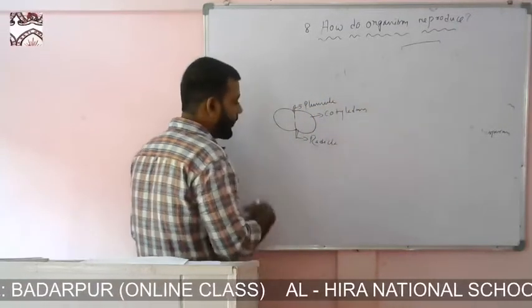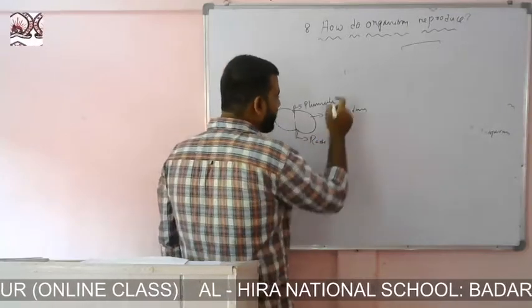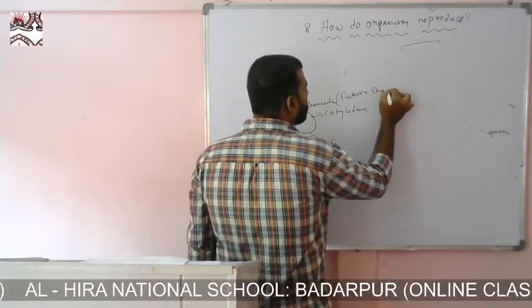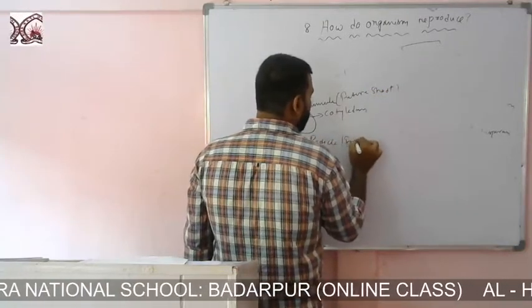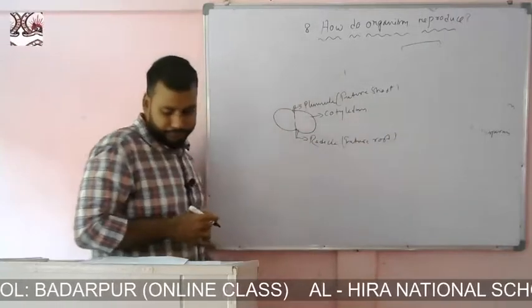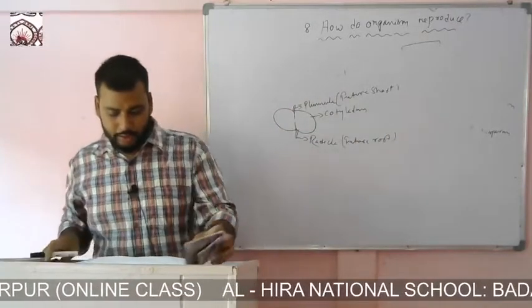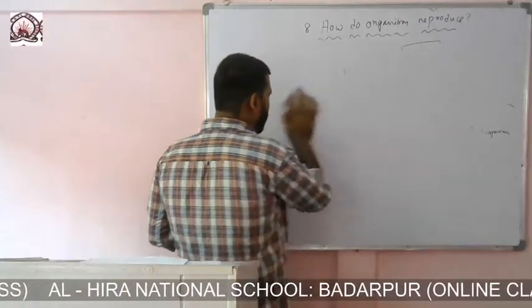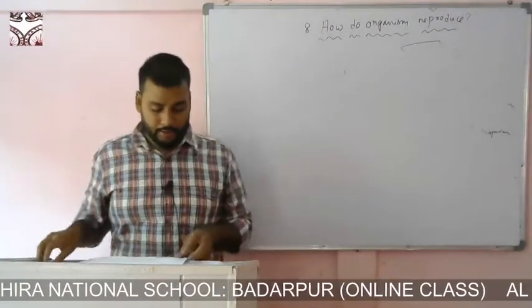So from the diagram itself, it is very clear that this will grow up to be the future shoot, and this will make the future root. Finished. Okay. So that's it, the sexual reproduction in plants.